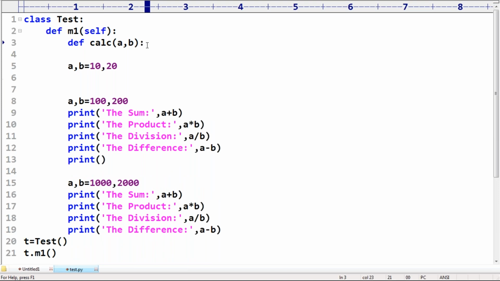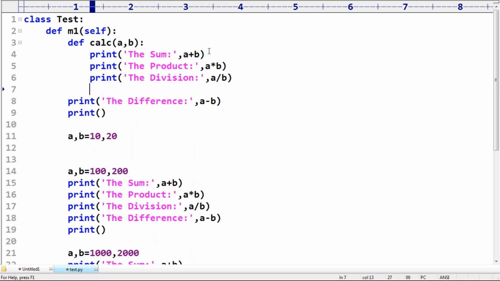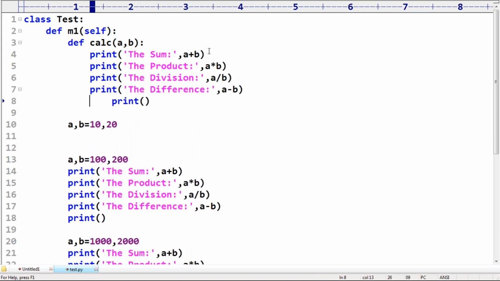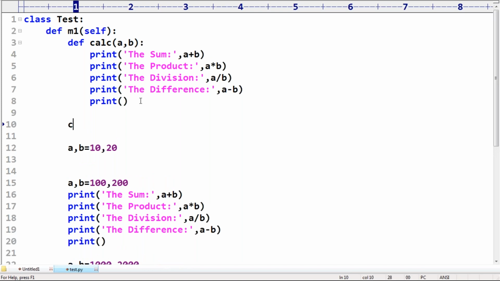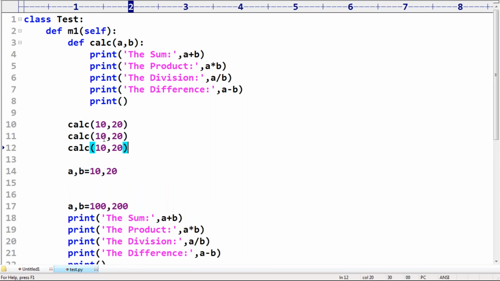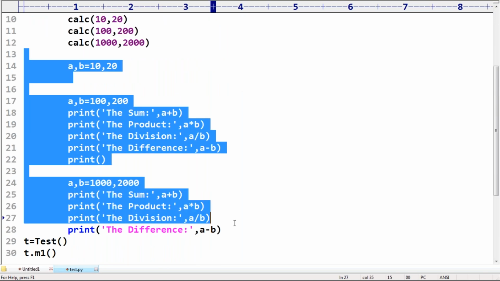Now observe this one, a, b. Please observe very carefully. Wherever this code is required, calc(10, 20), calc(100, 200), calc(1000, 2000). All this repetition is not required.